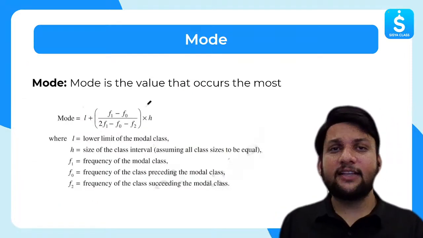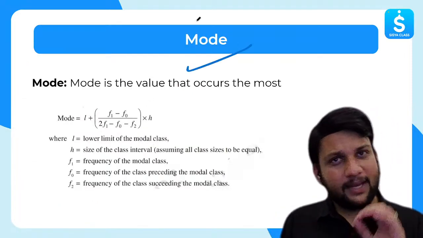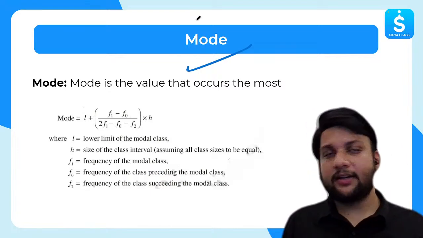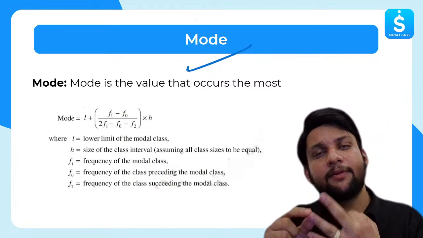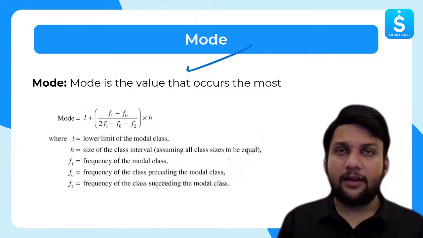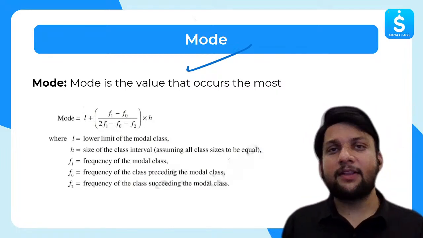Next, let's move to mode. So mean is clear. For mean we have three types. We can solve it using three methods: direct, assumed mean, step deviation. Step deviation and assumed mean we'll be discussing in the LTC program. And for the direct method, I've told you.